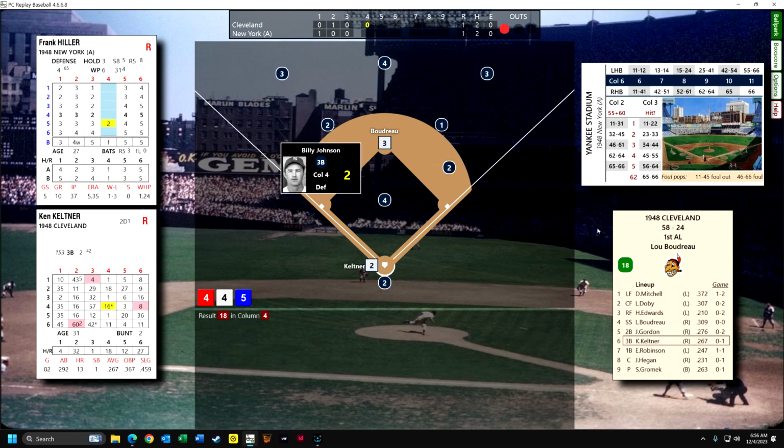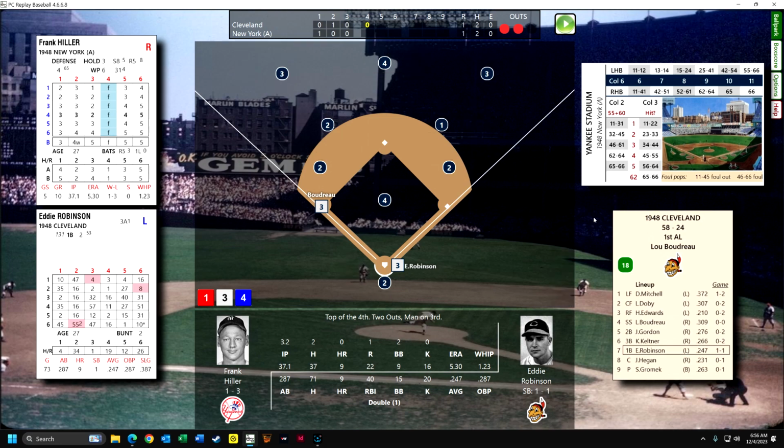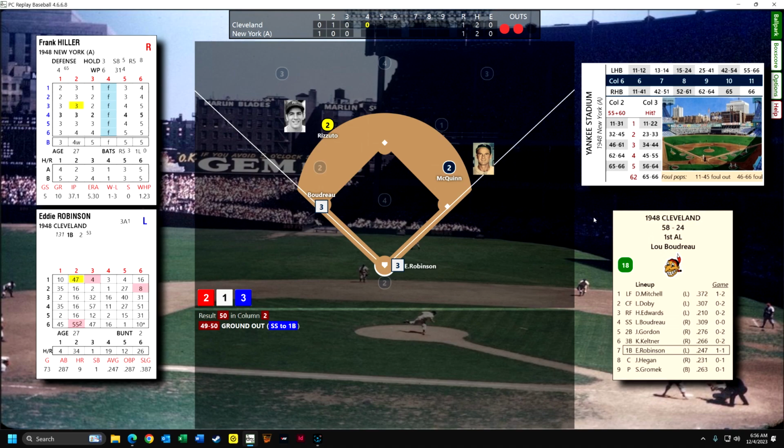Keltner is up. This could be off the glove. No, it's not. I guess the Yankees have good enough defense. Both of them are rated 2 in terms of their defense. Both of them are rated 2, which is really good. The entire infield is either a 2 or a 1, so they really have a great infield. Now we have 2 out, runner on third. Eddie Robinson is up. He's a left-handed batter against a right-handed pitcher, so he has an advantage, but this is going to be a ground out to the shortstop.